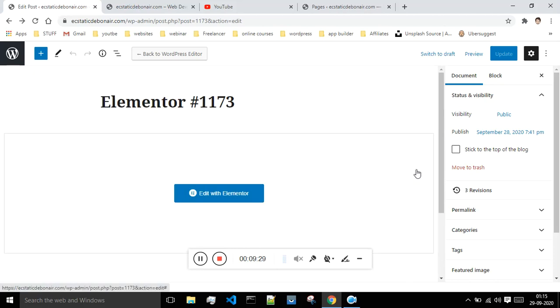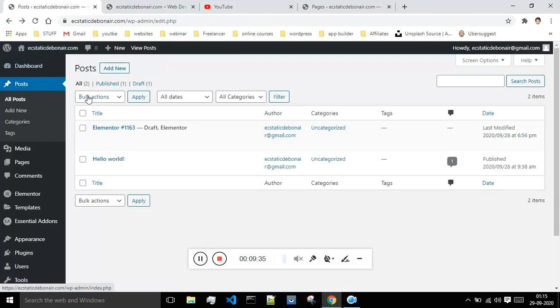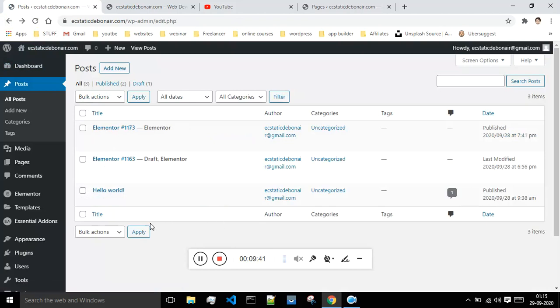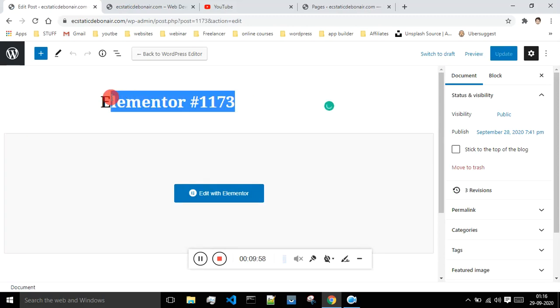Okay, so this was that post. Let me just go back and refresh this. Okay, so this was that post. It got the name Elementor because we have added that with the Elementor. I will click on edit. Now you have to just give the name over here.